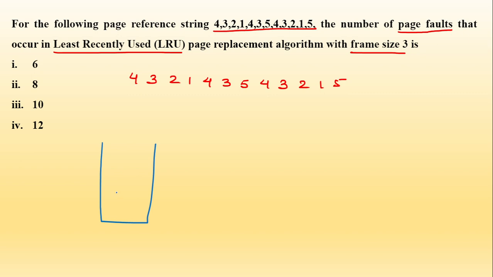So this 4, when I'll enter this 4, it will again be treated as a page fault. Yes, because frame हमारा empty है. जब empty frame में when you're trying to refer something, when you're trying to find a page, you will not be able to find that given page. So that is why it will be treated as a page fault. Then we have 3. So again same for 3 and same for 2. ठीक है. So now we have 4, 3 and 2. So these are the 3 page faults.